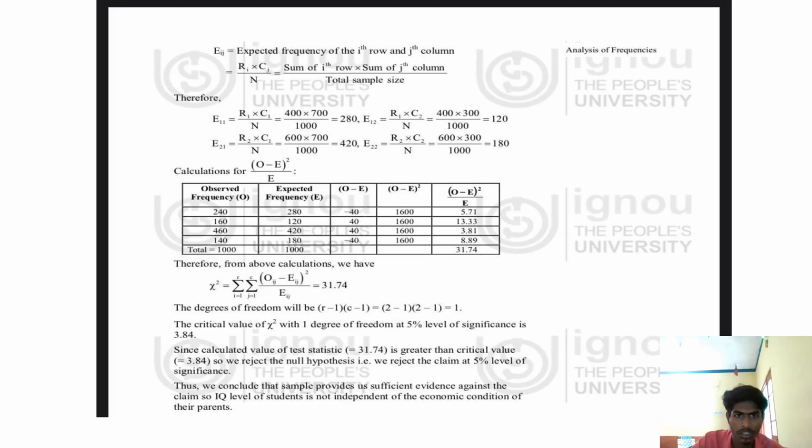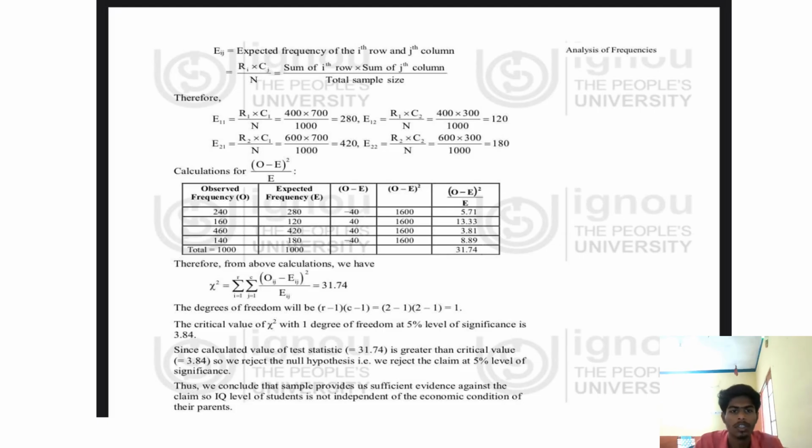Now we are going to see the problem in the next slide. Eij is equal to the expected frequency of the ith row and jth column. Now we are going to find out the expected frequencies. Eij equals Ri into Cj by n, means the row total into the column total by the grand total. That is, the sum of the ith row and the sum of the jth column by the total sample size.